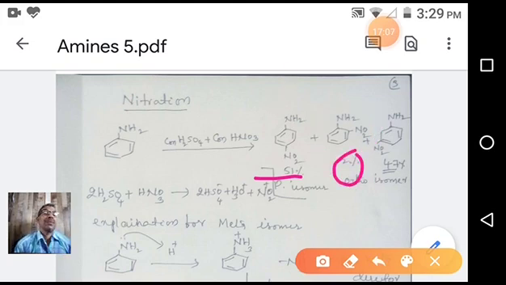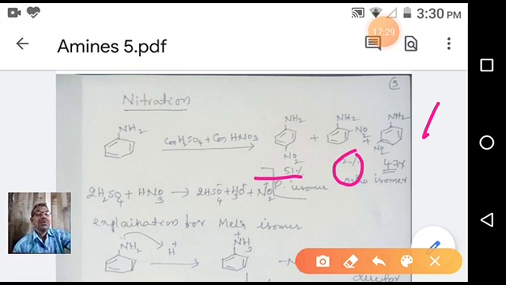This is 50%. In addition to these two, we are getting meta nitro also. So what is the reason? Even though the amino group is an ortho para director, we are getting the meta nitro aniline.